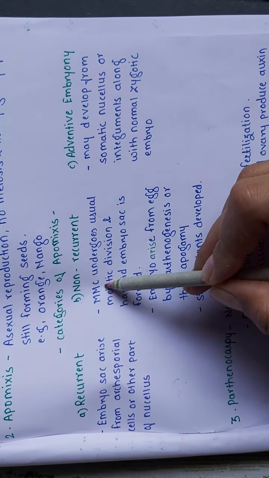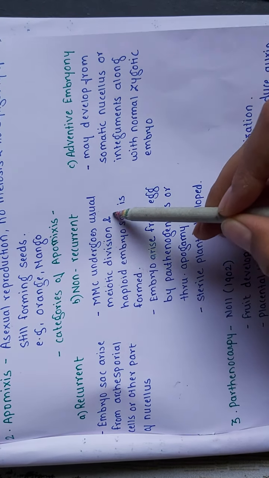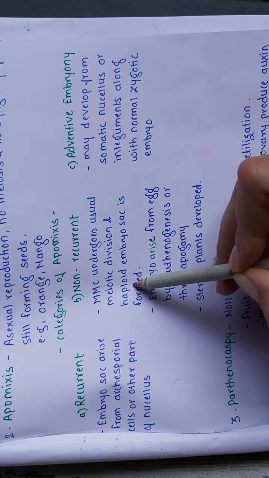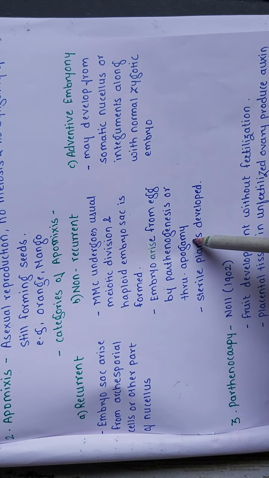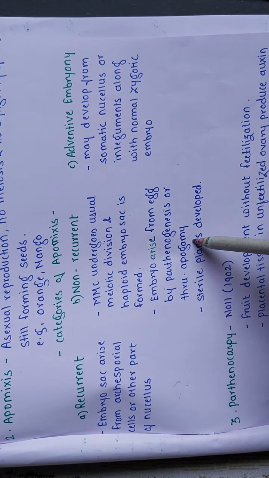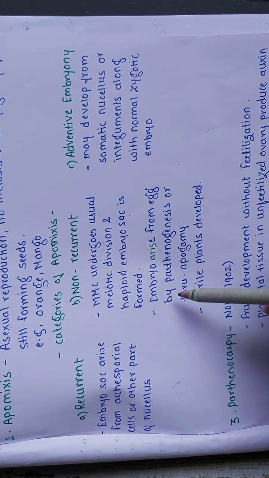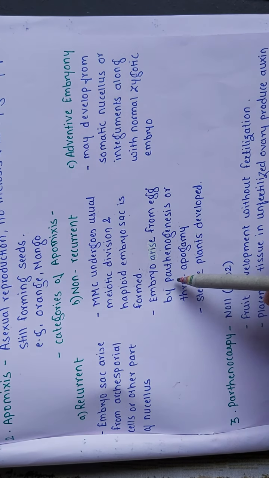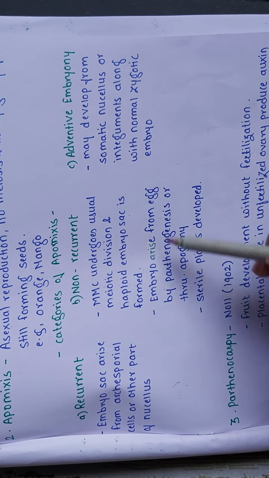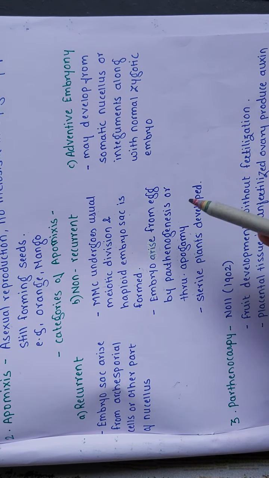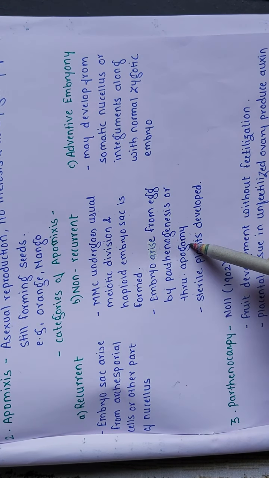The embryo arises from the egg by parthenogenesis, that is without fertilization, or through apogamy, that is the gametophyte becoming an embryo-like structure.